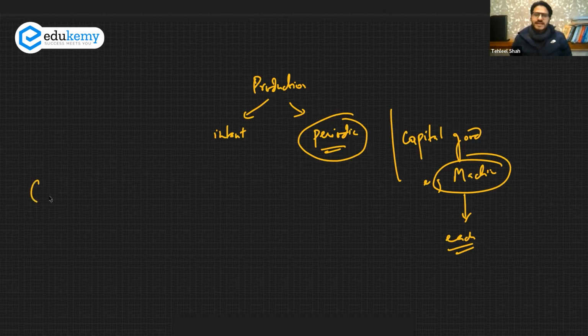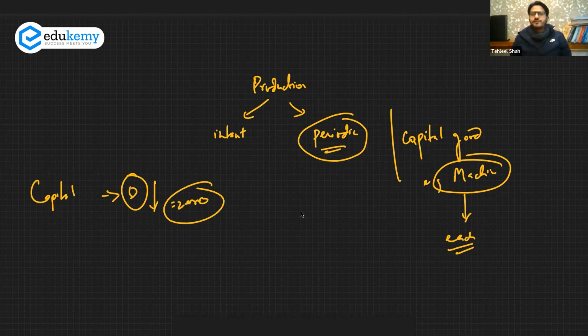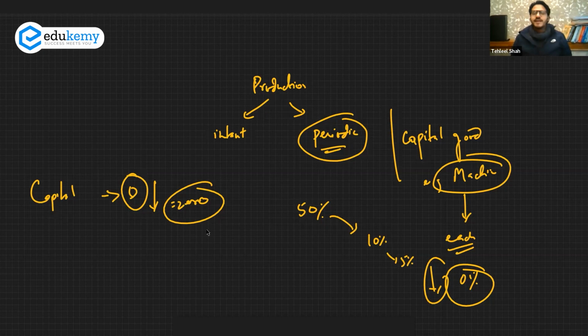We know that capital goods are bound to have depreciation. There is no way that you can get depreciation down to zero. However, you can decrease depreciation. Say, for example, depreciation was 50%. You can decrease it by ball bearing, or for example lubrication, from 50% to 10% or to 5%, but you cannot bring it down to 0%. That is impossible. Depreciation can never be zero.